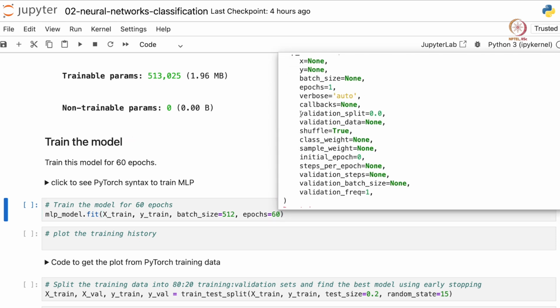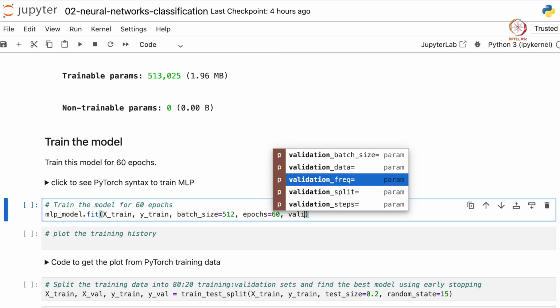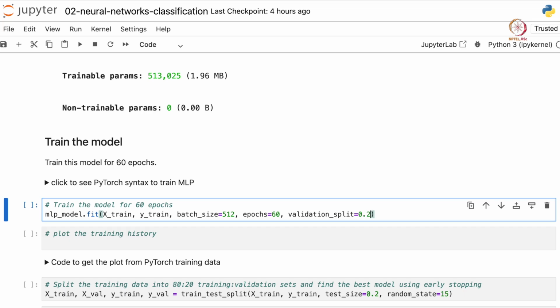We can also provide a validation split. That basically takes the given fraction of the training set as validation. So let's also provide a validation split of 0.2. So 20% of our training data will be used for validation.